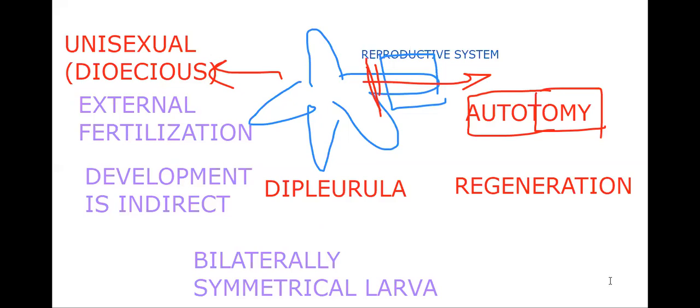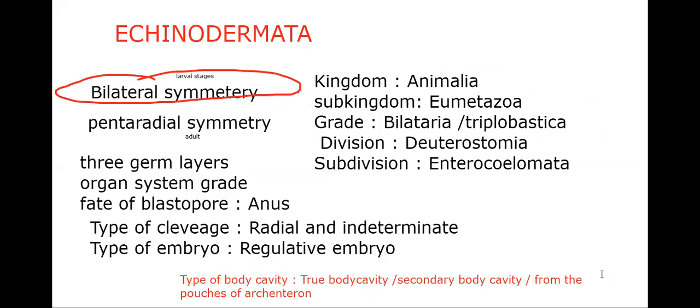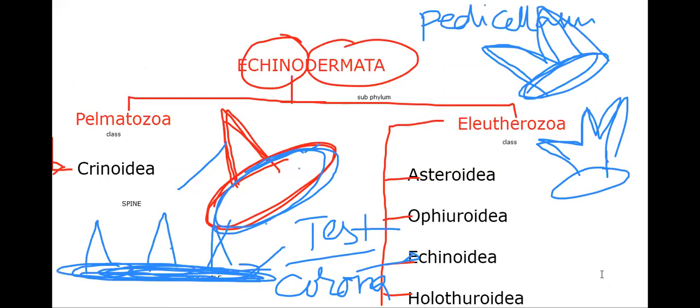Fertilization occurs in the water. Development is indirect. The hypothetical larva, dipleurula, is considered the ancestor of all the echinoderms, and a bilaterally symmetrical larva is seen. Autotomy is a special feature: they can cut their own arm when attacked by an enemy, and after that the arm will be regenerated again. Remarkable power of regeneration. Now we have completed the general characteristic features.